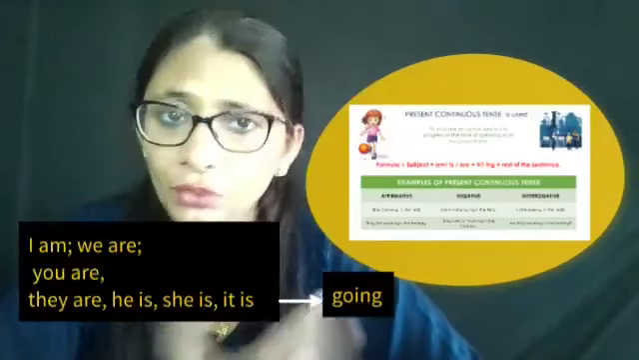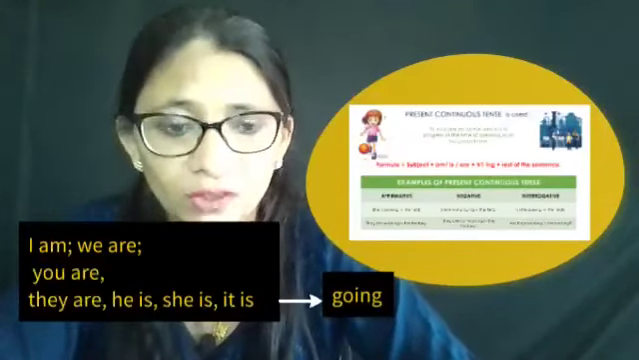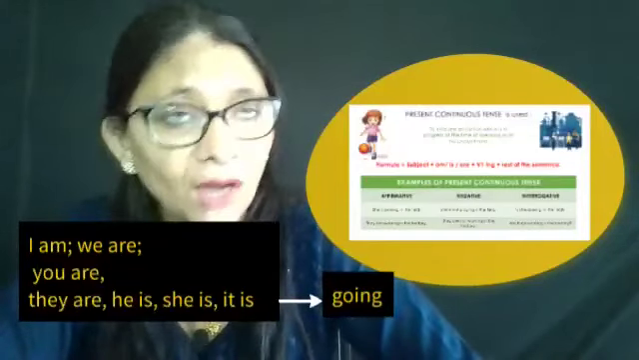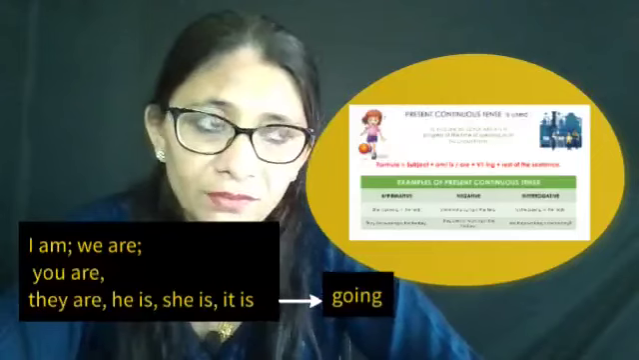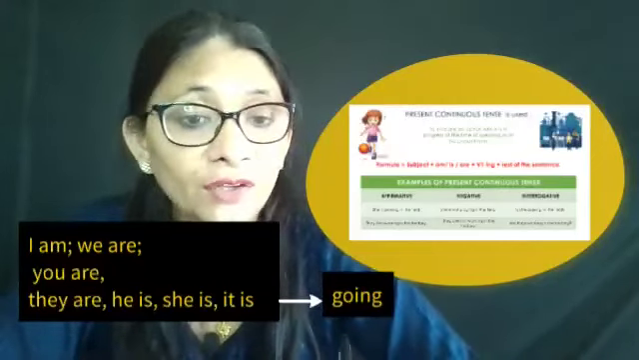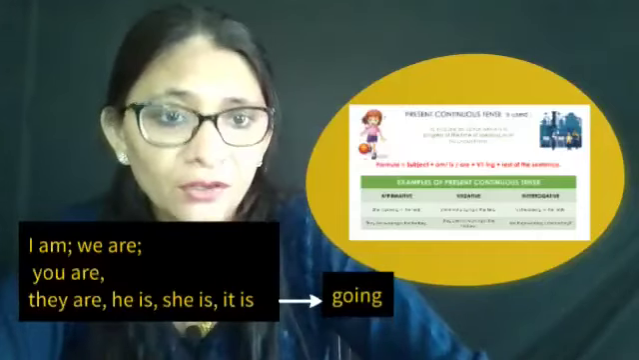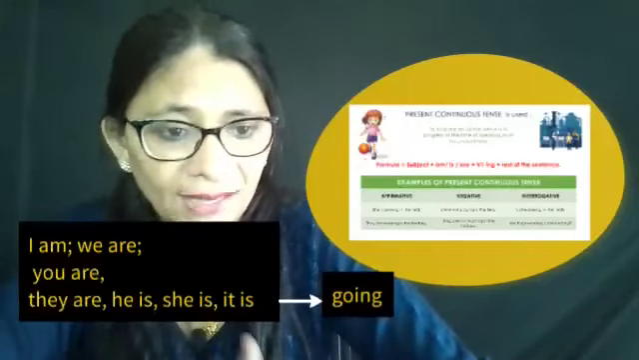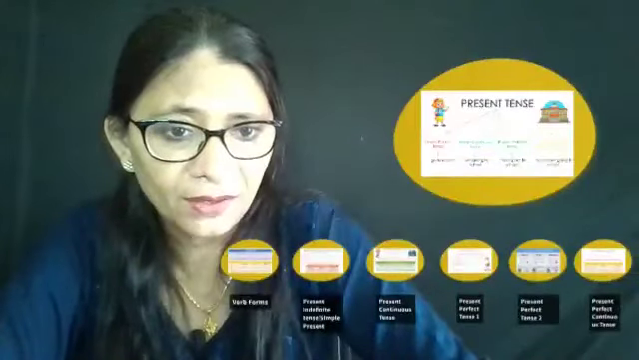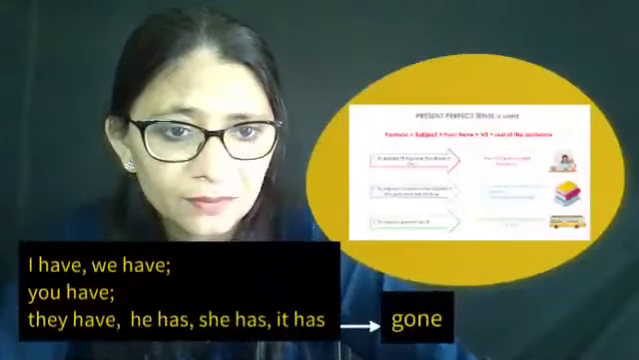Okay. With the subject, we use one of these words, and go becomes going. Come will become coming. Sing will become singing. Run will become running. You have to mind the spelling. So this is for present continuous tense. Now let us move forward. The next will be